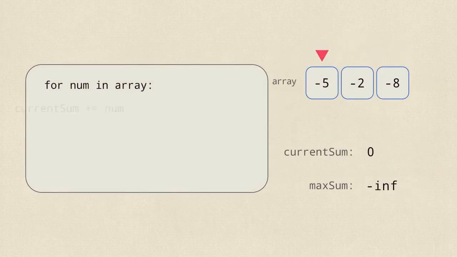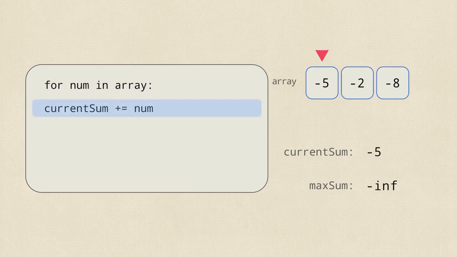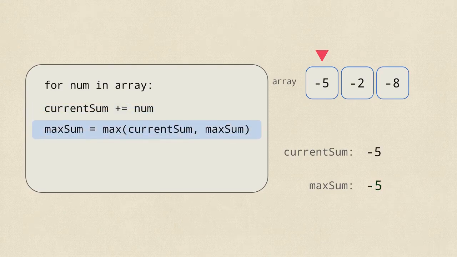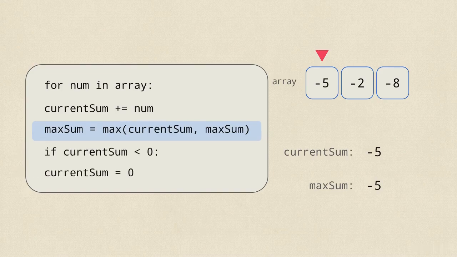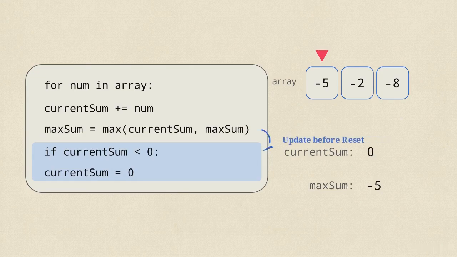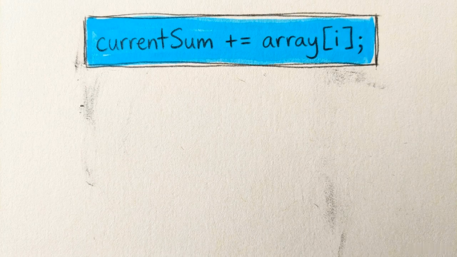Step 1 is always adding the next number to the current sum. Step 2, immediately update the maximum sum, capturing the highest score even if negative. Step 3, evaluate the debt. If the running sum is below 0, reset it. Placing the reset at the end ensures legitimate negative maximums are recorded first. This establishes the logical sequence for the algorithm.